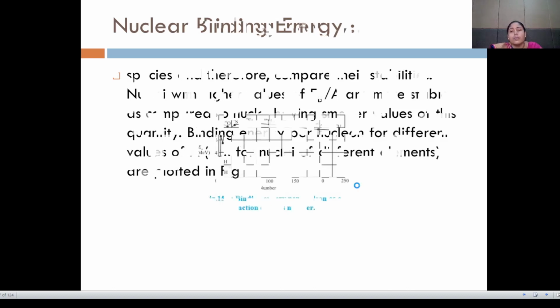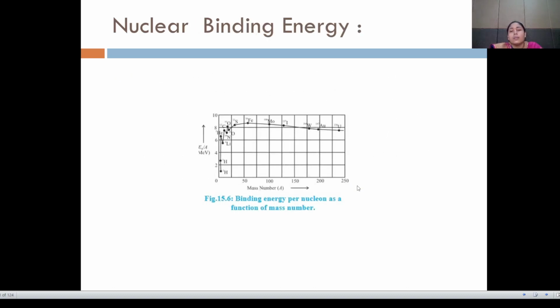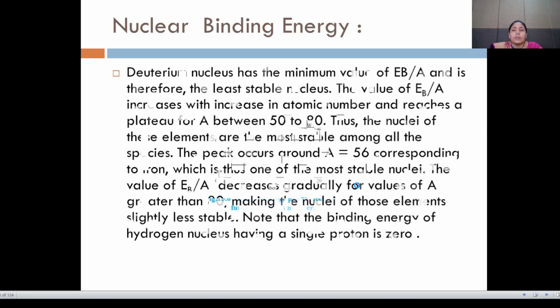Binding energy per nucleon for different values of A, that is, for nuclei of different elements, is plotted in the figure. When we take different types of elements, the binding energy changes with respect to mass number. Here on the x-axis there is mass number A, and on the y-axis there is the Eb by A curve, which is measured in mega electron volt. So this is binding energy per nucleon as a function of the mass number.